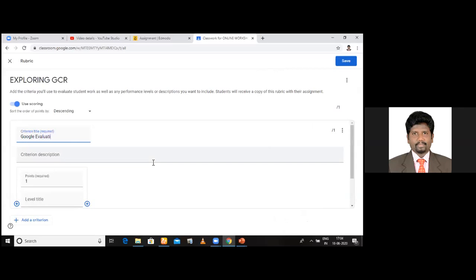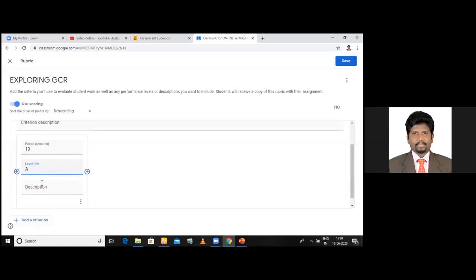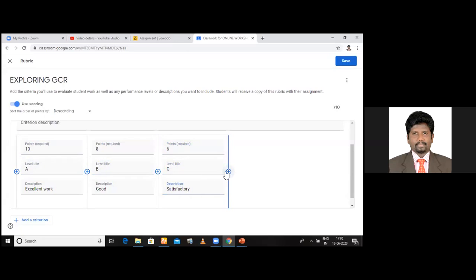Now the criteria, you can give a description or you need not give. I just fixed 10 points. A level A or first level, you can give anything, and the description is excellent work. If it is excellent work, what is the point? 10 marks. Next one, I just assign 8 marks. Level is B. You can assign anything that you want. And the second one is good. And the third one, I'm just fixing 6 points, and the level is C, satisfactory. And I go for the next one, 4 marks. Level is D.